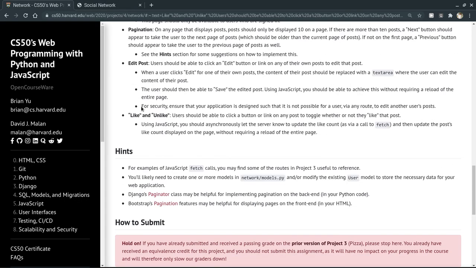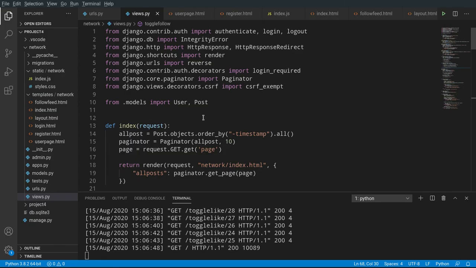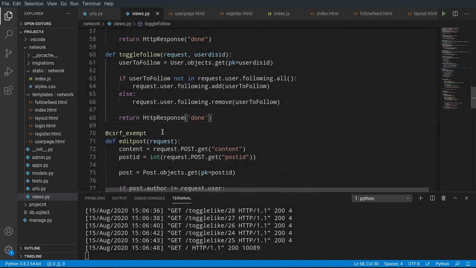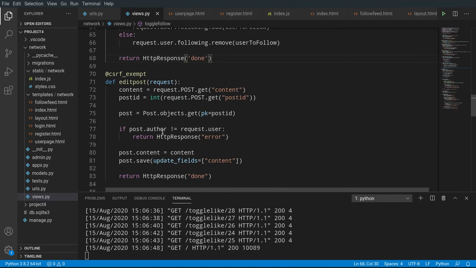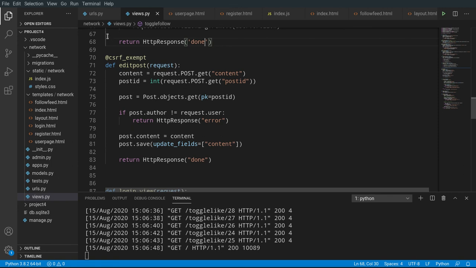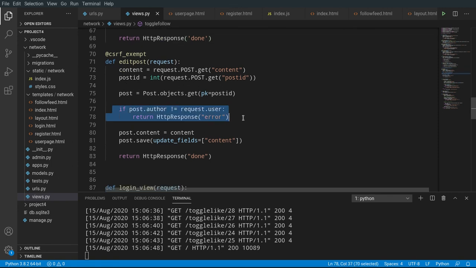So that's it. And this security issue I have implemented here. There is a route to edit, and this is the edit post, and this will check whether the logged in user is editing his own post. For example, if someone makes a request through that route, and if he is not editing his own post, then it will send a response of error, otherwise it sends done.